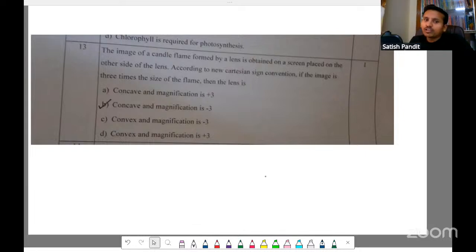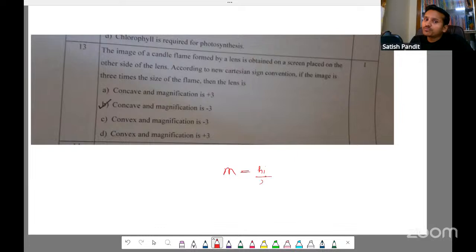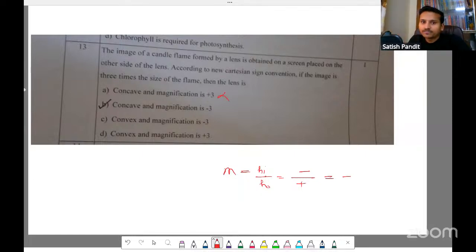See, M is what? M is HI by HO. HO is always positive because it is above the principal axis. What about HI? If it is a real image, it will be negative because it will be below the principal axis. So negative by positive is negative. That means if you want a real image, M has to be negative. So these two options are ruled out first. Now a concave lens can never form a real image. It's always a virtual, erect and diminished image. So the answer is convex, option C.